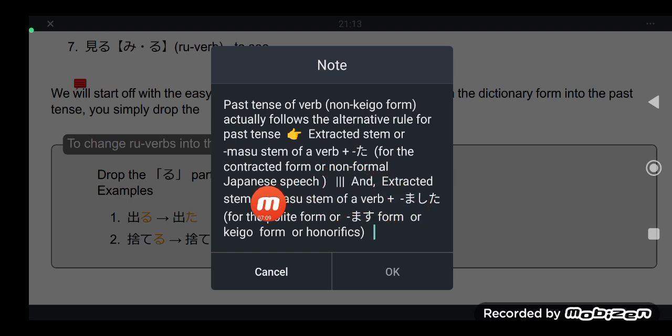For the past tense in the keigo form, if you have the extracted stem, you add mashita. This is the polite form, or keigo form, or honorifics, but this is a more difficult topic, and we will discuss it later.